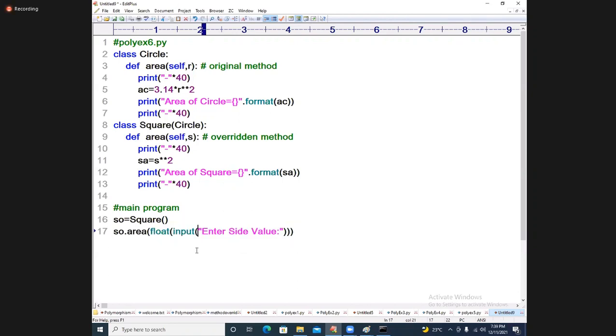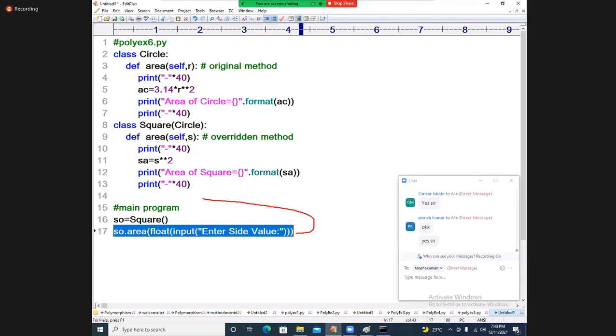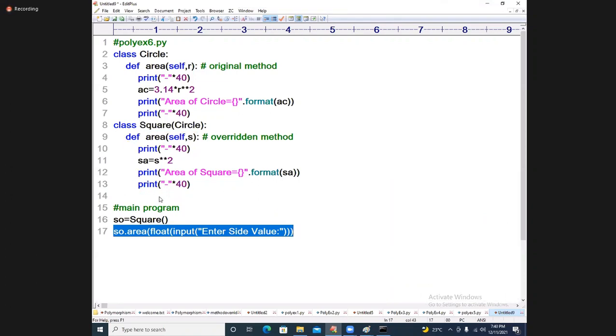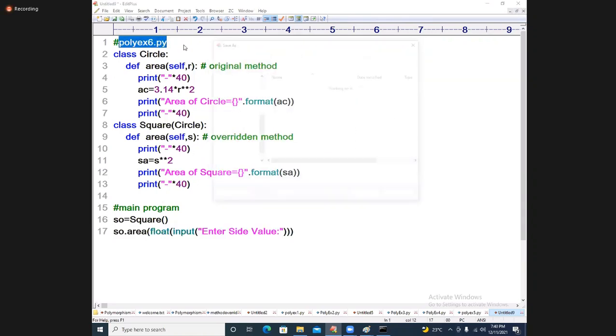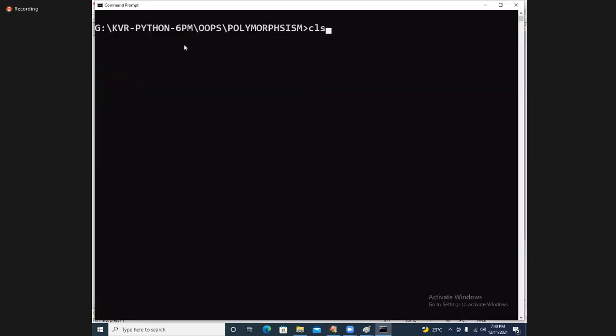Are you comfortable with this coding? Yeah. Because of this, where is it going? It will go to the area function of which class? Square. From there, after executing this part, I want to call from here. I will write it. First, let us see this. Execute this. First, execute polymorphism 6.py.